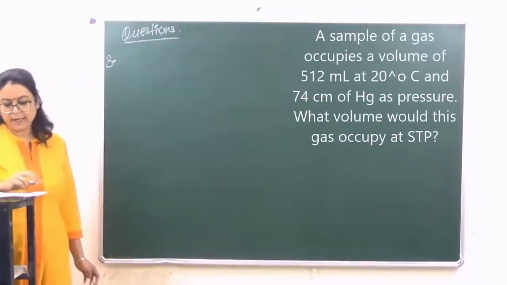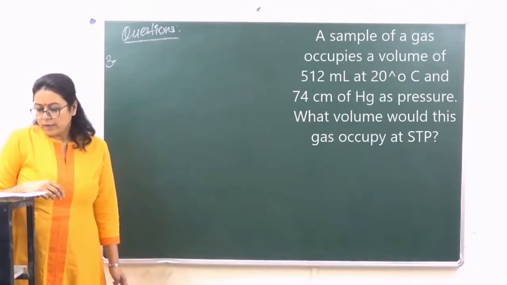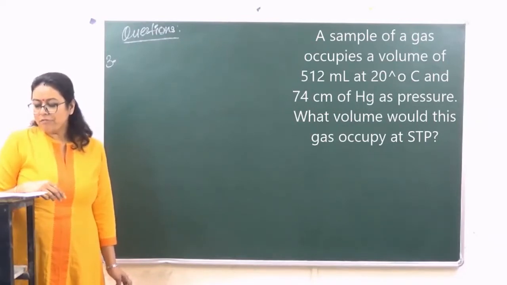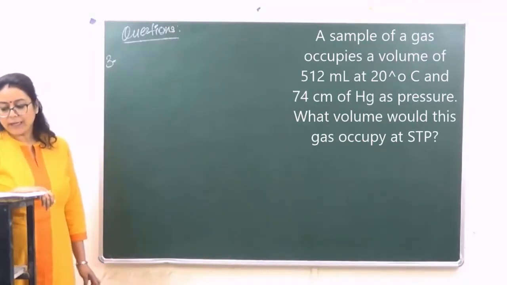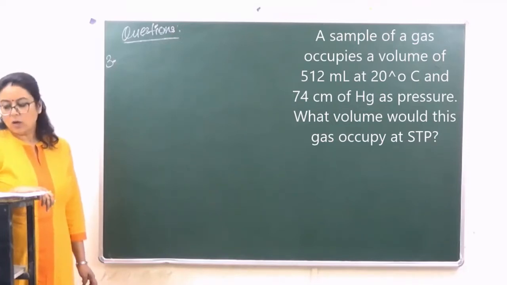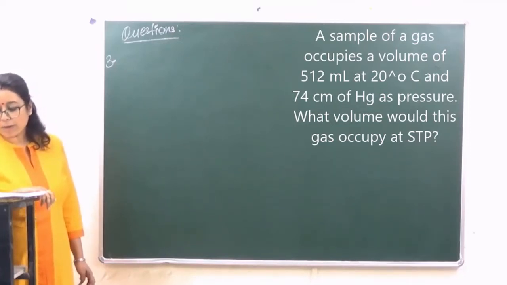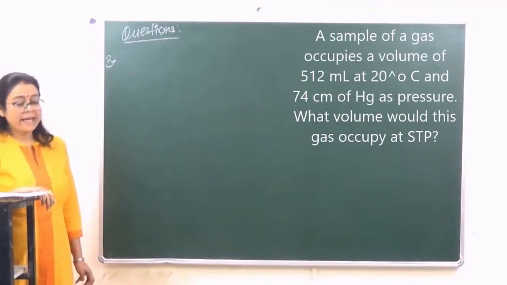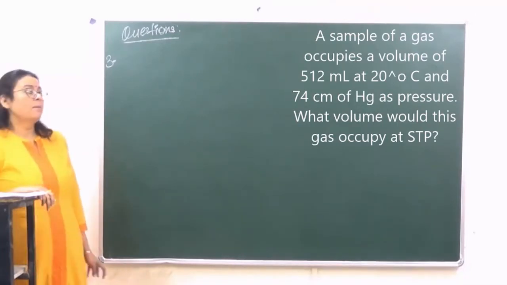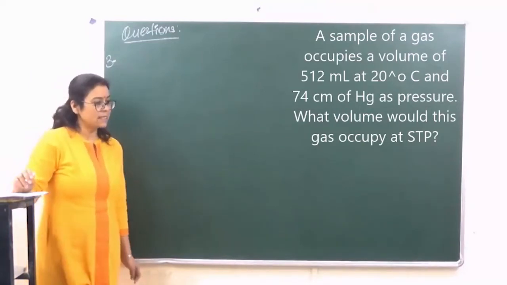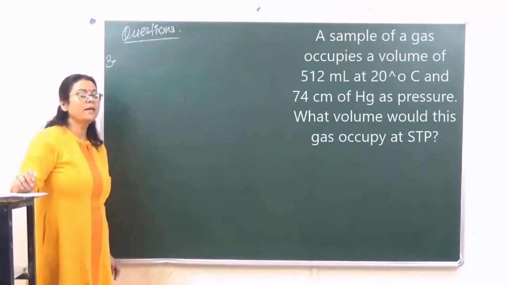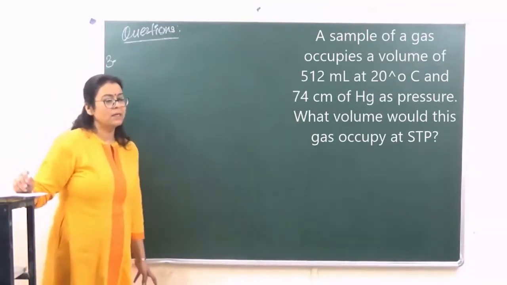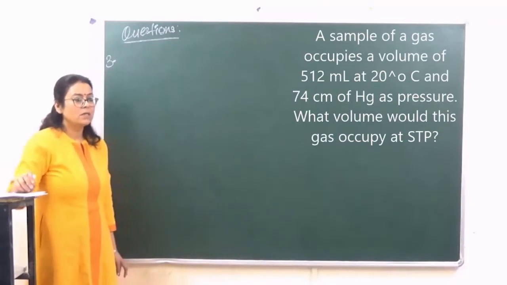Question number 3 क्या है? Question number 3 is a sample of gas occupies a volume of 512 ml at 20 degrees centigrade and 74 centimeter of mercury as pressure. What volume will this occupy at STP? At STP you have to take the pressure as 76 centimeter. क्योंकि आपको P1 76 सेंटीमीटर में दिया हुआ है तो P2 भी 76 सेंटीमीटर लेना है, मतलब you have to take it in centimeters. ठीक है?